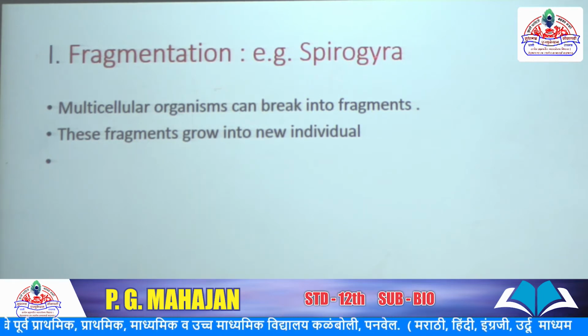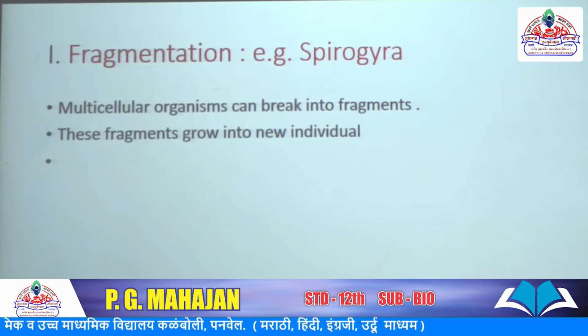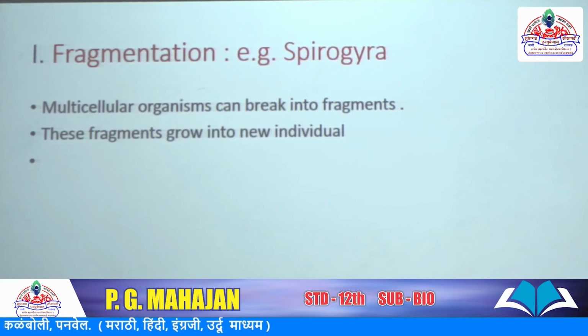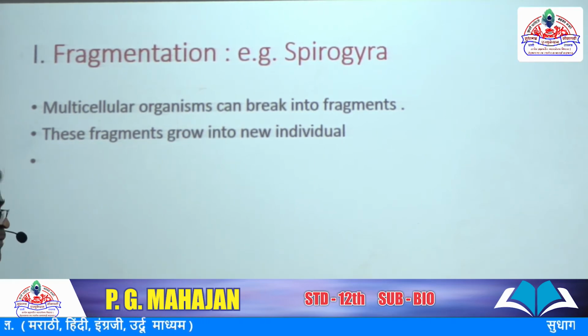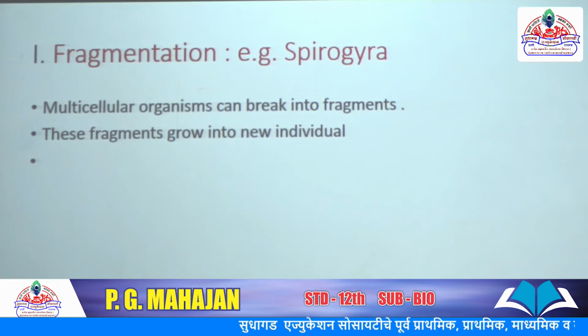Spirogyra is a type of algae, a multicellular organism. The multicellular organism can break into fragments, and these fragments grow into individuals.